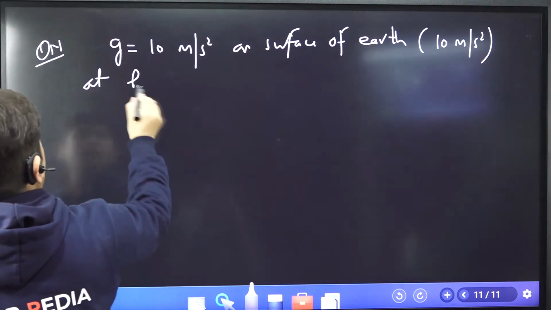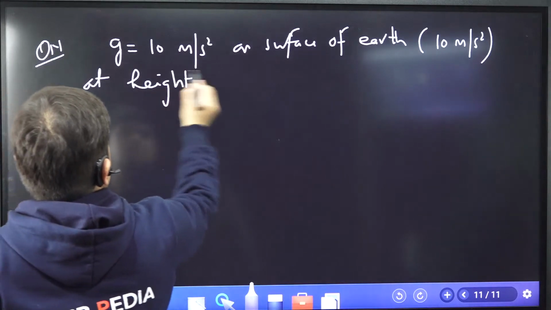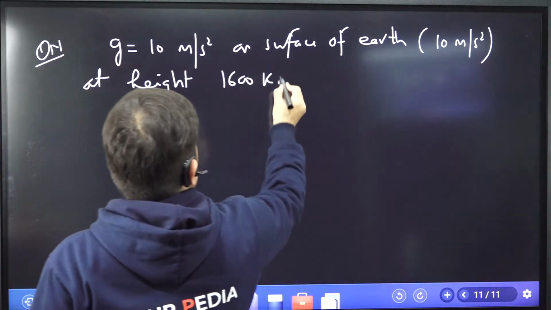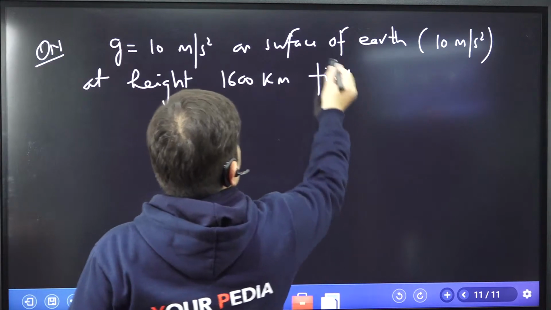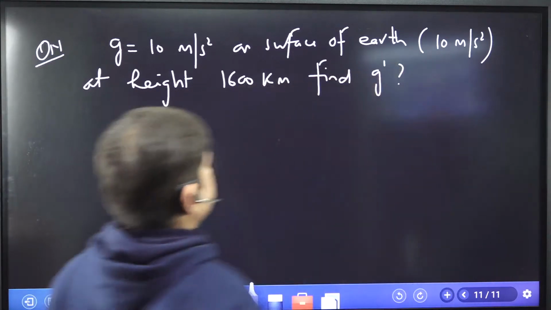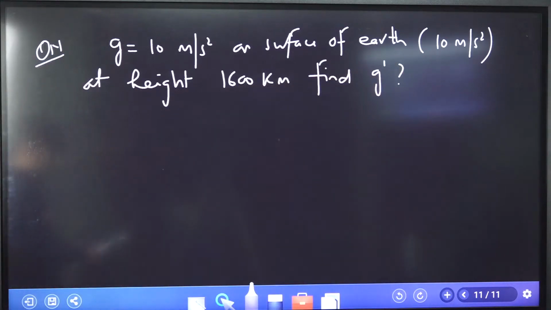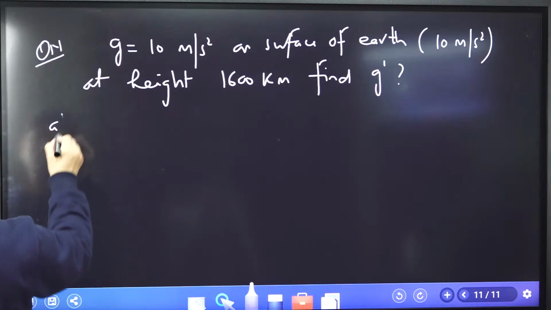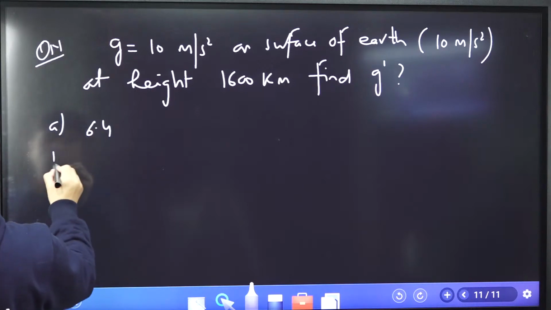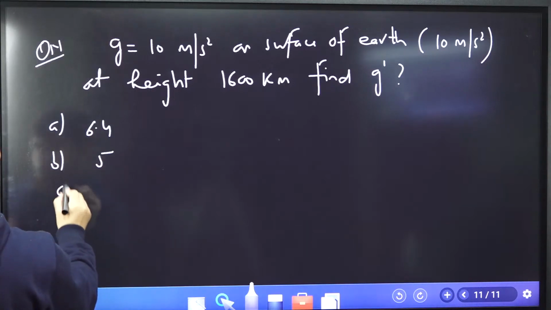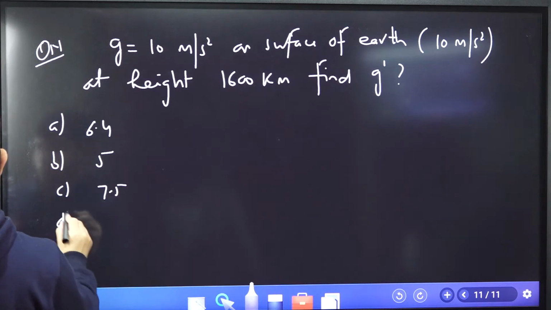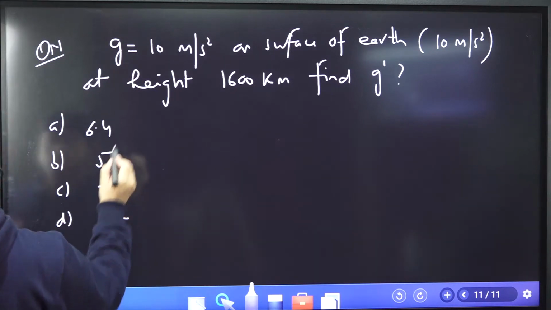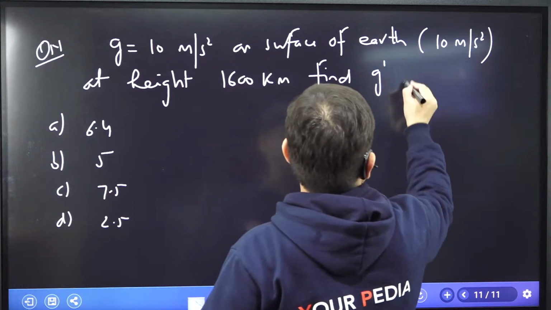If I give you height which is 1600 kilometer, find the value of acceleration due to gravity. And he has given you some choices also, right? Just calculate what will be the value. And the choices given are 6.4, then 5, then 7.5, then 2.5 in meter per second square.